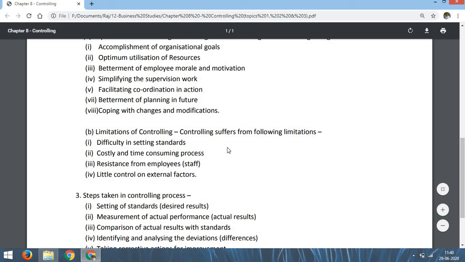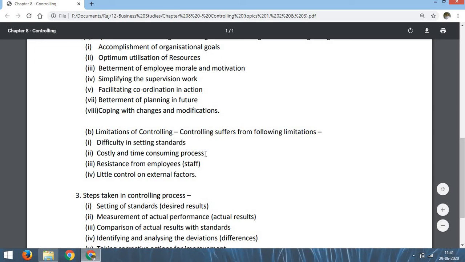You know that for doing controlling, or to control something, we need to first set the standards of work according to which we expect the actual work. So standards are not easy to be set. When standards are set, there is too much difficulty, because once the standard is set, we have to compare the actual with the standard. If the standard is itself wrong, then how can we say that actual performance is correct or wrong? So it is very difficult to set the standards to initiate the controlling.